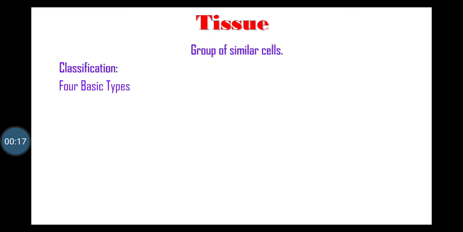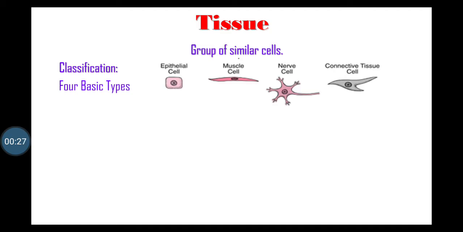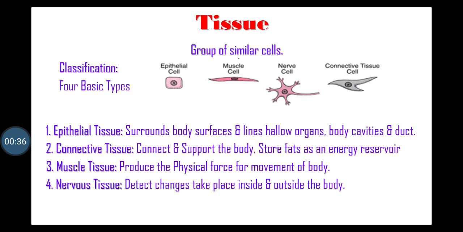Today we are going to learn about the tissue. A tissue is a group of similar cells that usually has a common embryonic origin and function together to carry out specialized activities. Body tissue can be classified into the four types: epithelial tissue, muscular tissue, nervous tissue and connective tissues.